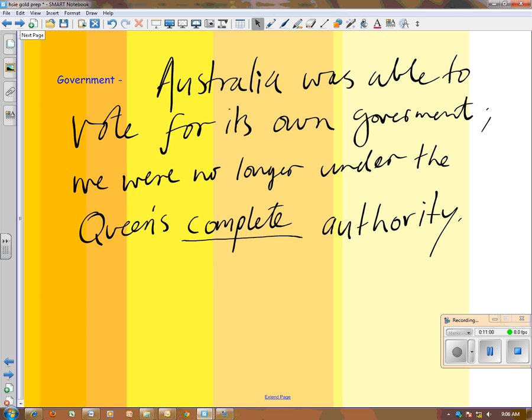The third reason is the government. Australia was able to vote for its own government. We weren't just under the Queen's authority so much anymore. Because of the Eureka Stockade, people wanted their own government. They wanted fair treatment. We started to vote for ourselves, and we became what is called a democratic society. So Britain had even less control over us in that sense. Remember, the Queen is in a sense officially in charge of Australia. She can change the Prime Minister, but that is a limited power, and it can only occur in special situations. We have much more control over ourselves as a nation now than we did before.